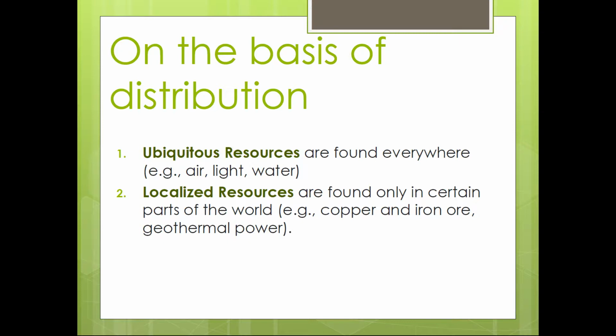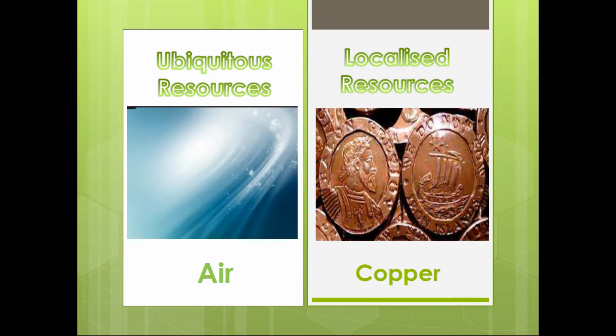And second, localized resources. Localized means they are confined to a specific area. They are found only in certain parts of the world, like copper and iron ore, geothermal power. So on the basis of distribution there are two kinds of resources, ubiquitous and localized. Again see the picture. From this picture you will understand: air is ubiquitous whereas copper is a localized resource.